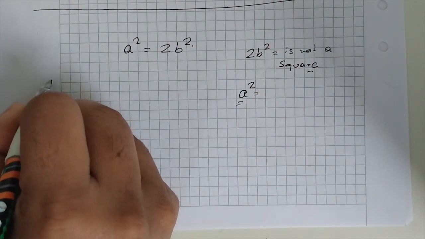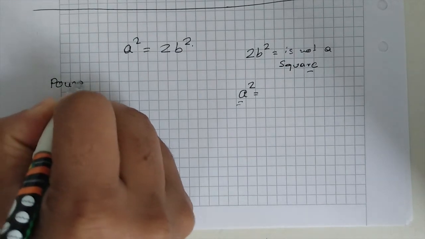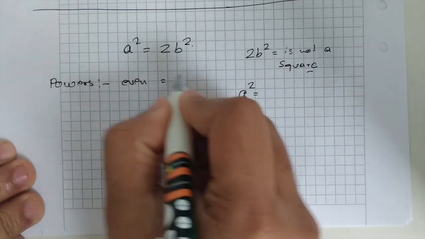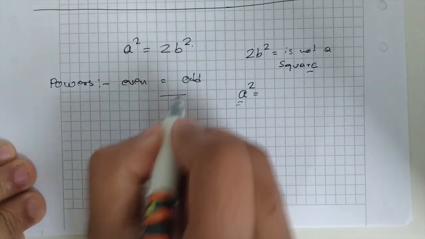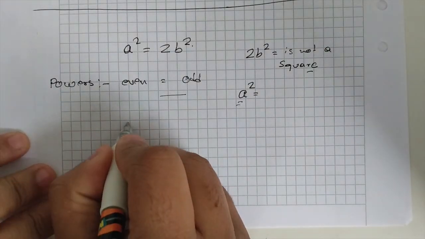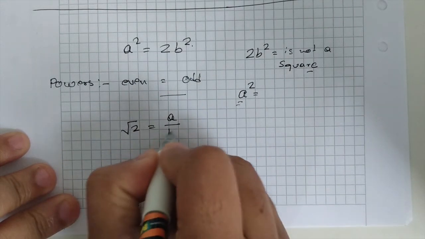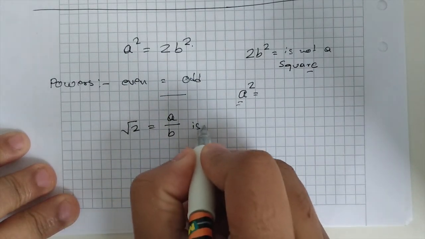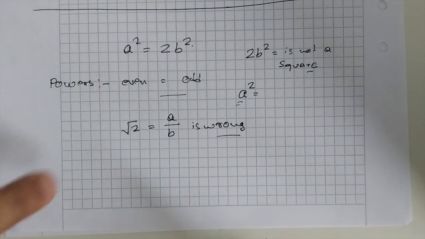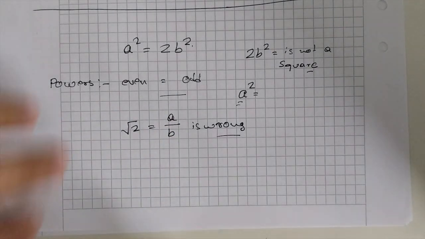The powers for a squared are even, while the powers for 2b squared are odd, and an even power cannot be an odd power at the same time. Therefore our assumption that root over 2 equals a over b is wrong. So we understood that square root of 2 cannot be expressed as a ratio of two numbers.